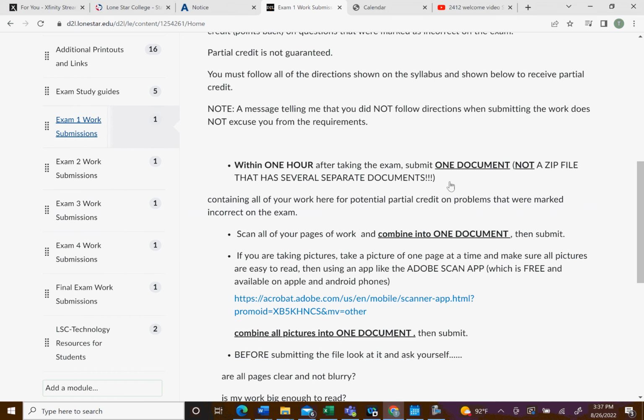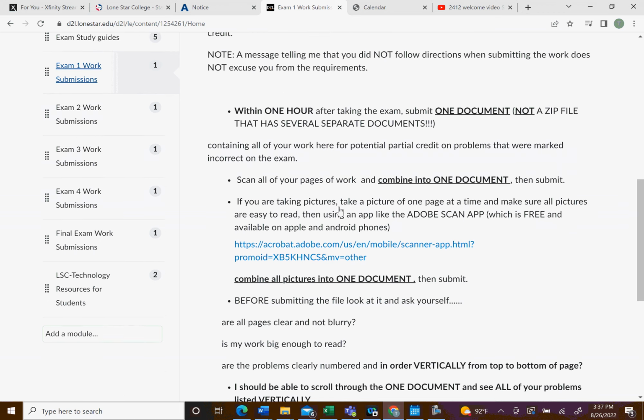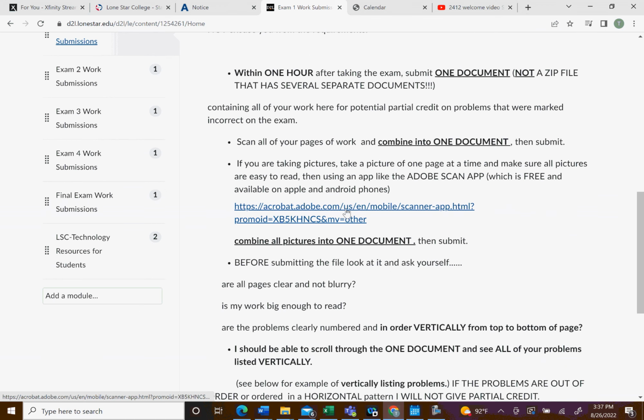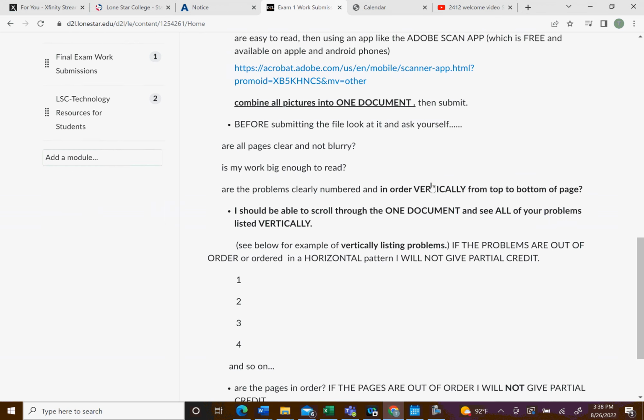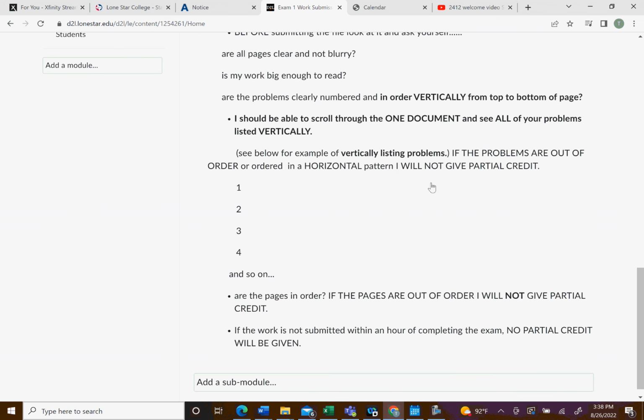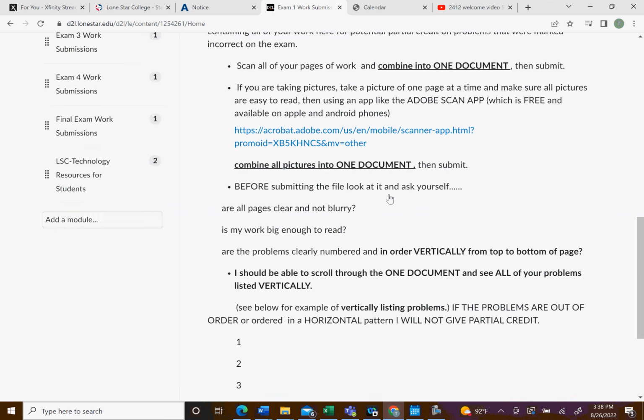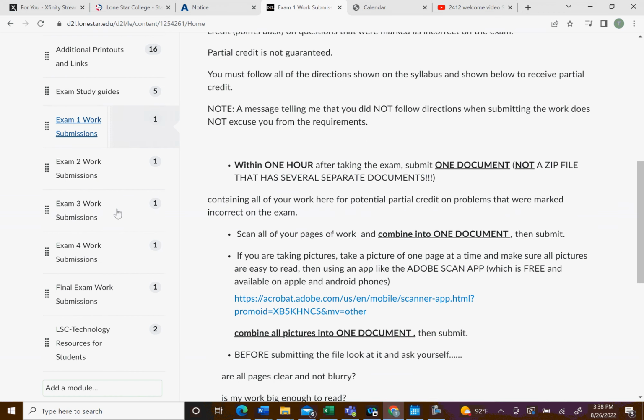Right here is all your information and some information about how to convert to PDF if you need to. I think there are even apps on your phone where you can take pictures and it will convert them into a PDF file. If you want to do it that way, that's fine too. You'll have one for each exam and then also one for the final exam.